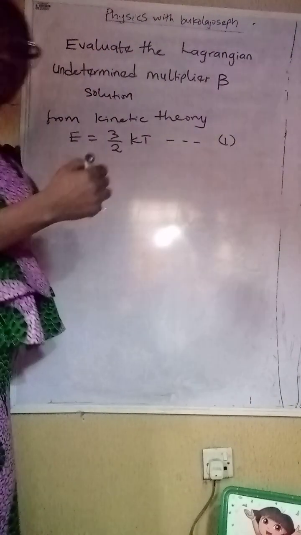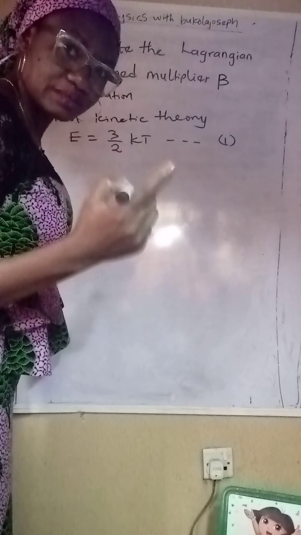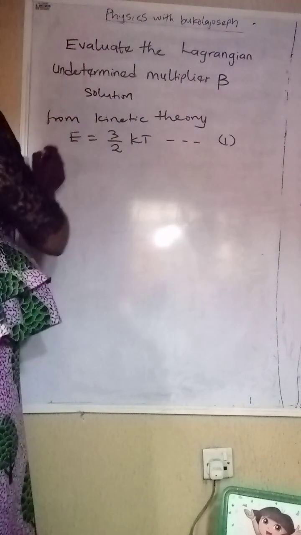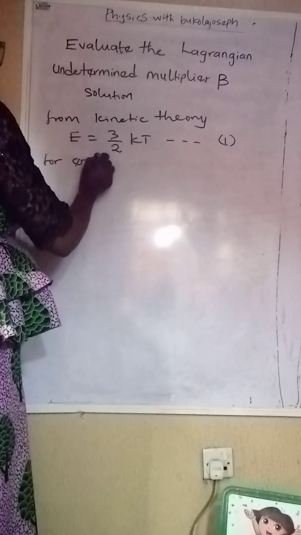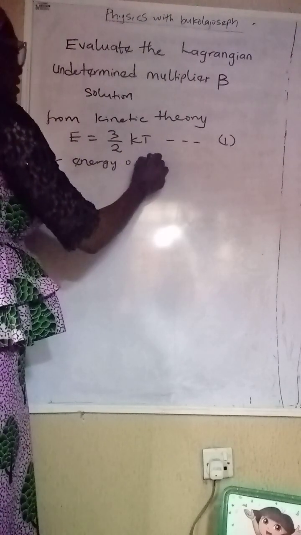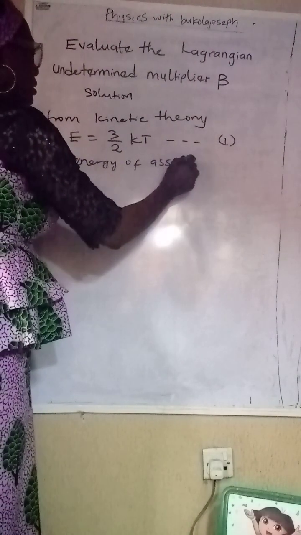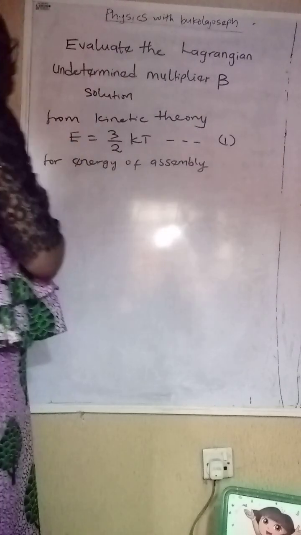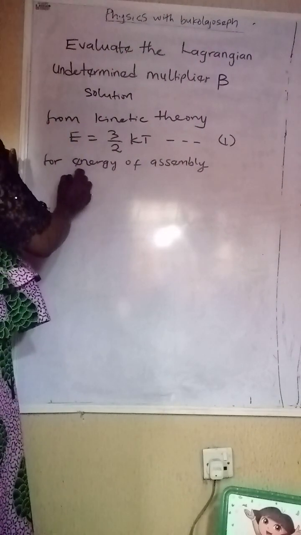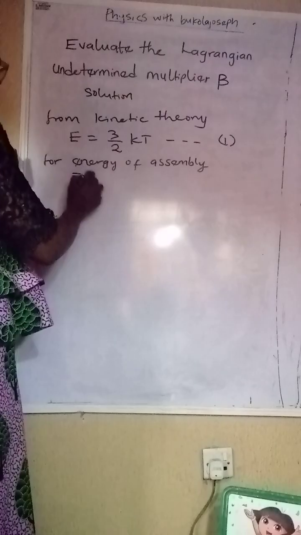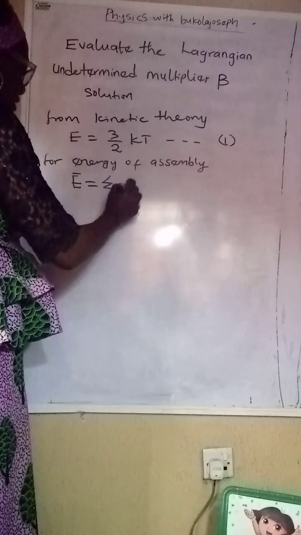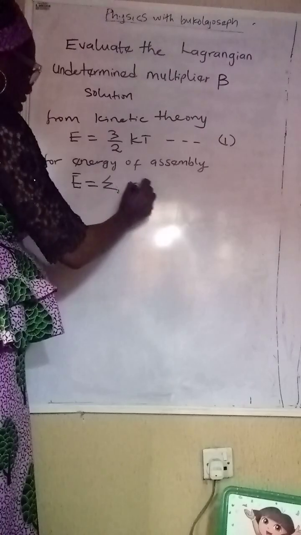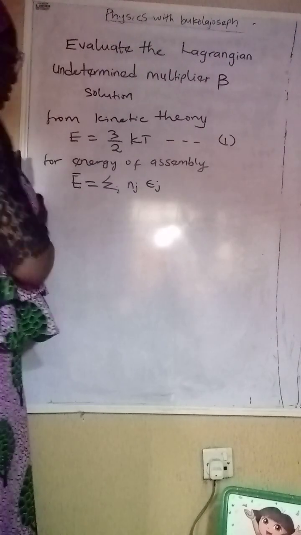Now, for the energy of assembly, we have E is equal to sigma over j of Nj Ej.